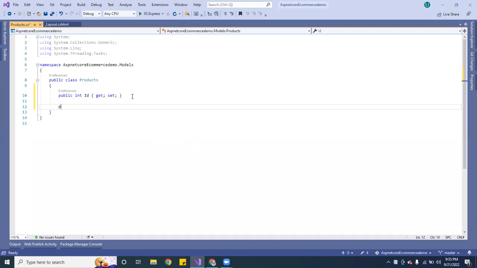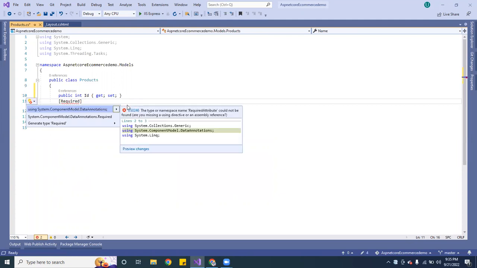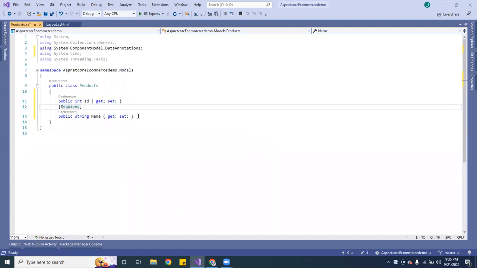Next thing I'm going to do is give it a name. Whenever you do a name, you have to make it a string. If it's a number, you use the integer. In this one, I want to make it required, and you click Control Dot, and it will give you choices. I am going to select System.ComponentModel.DataAnnotations.